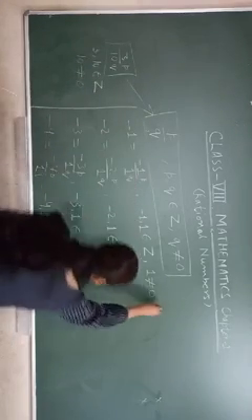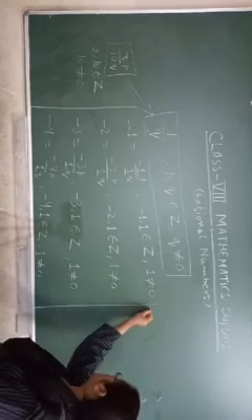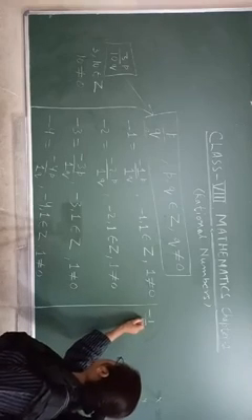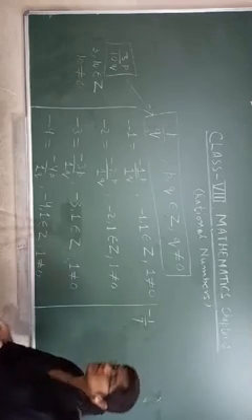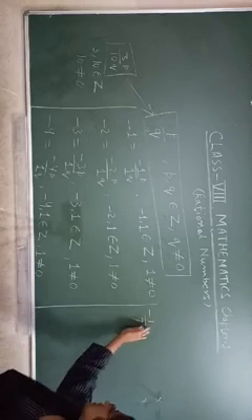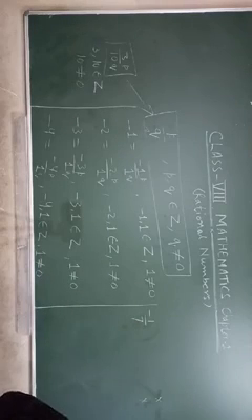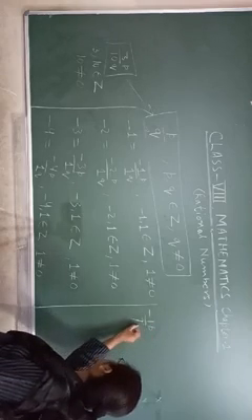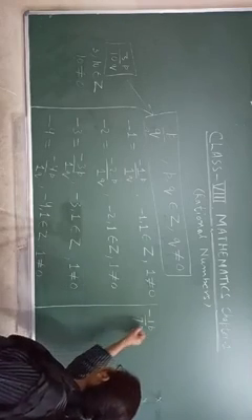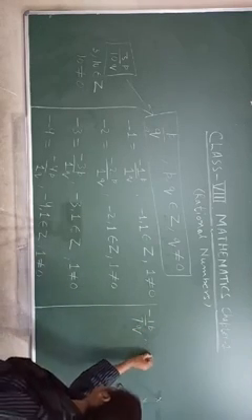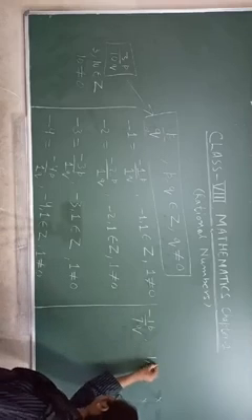Now look, if we write minus 1 upon 7, can we say it is a rational number? We say yes. This is P and this is Q. What is P here? P is minus 1 and Q is 7.